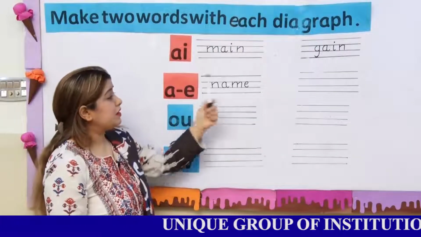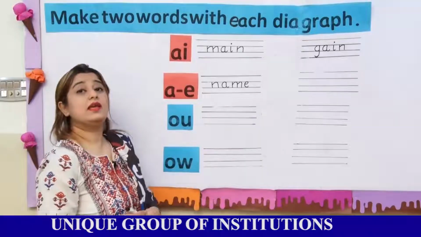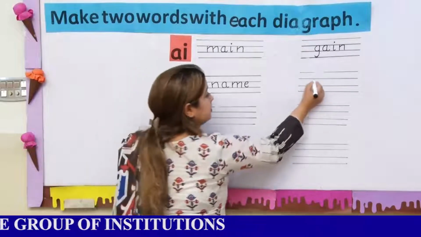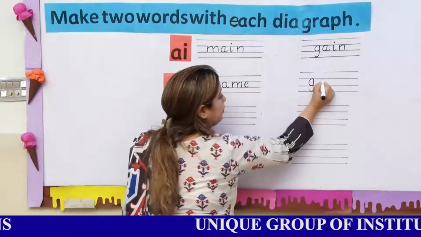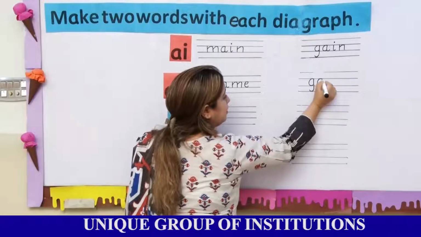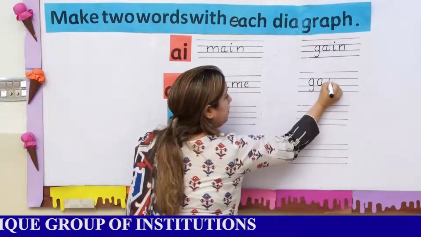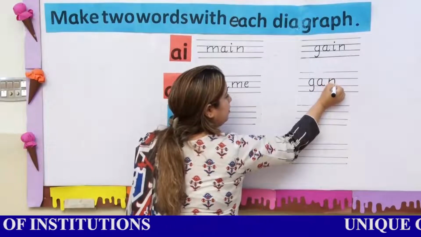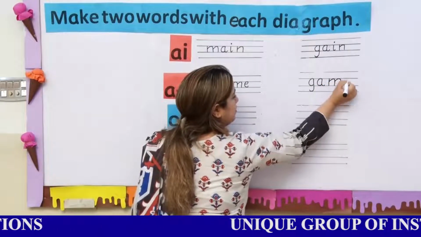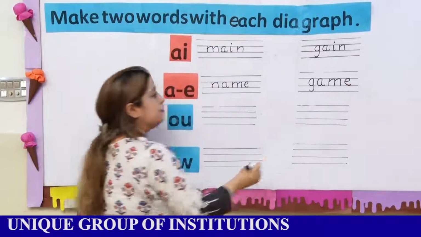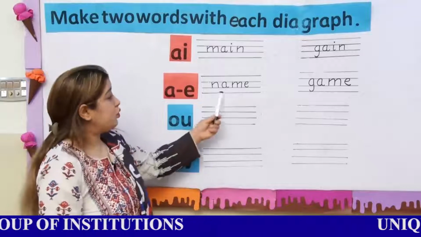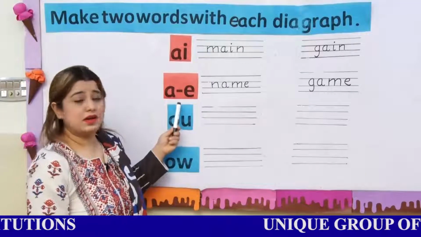Now you have to make another word: name, game. While writing, your writing should be very neat and clean. G, A, game. We have made two words with this digraph.